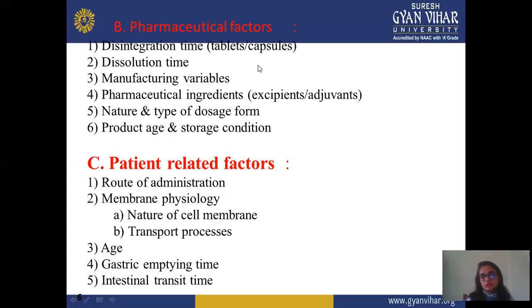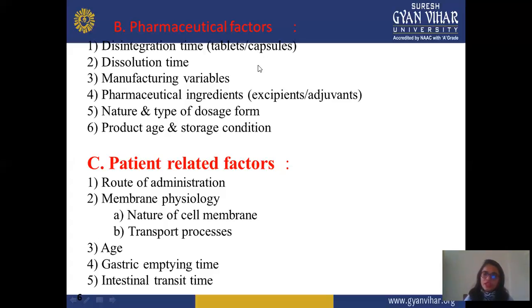And this disintegration time may be adjusted with the help of some excipients or disintegrating agents, and according to your required tablet or capsule type you select the excipient. And for enhancing disintegration time, you also use coating. Maybe some polymer you select for this coating. Due to coating, disintegration time is also enhanced.